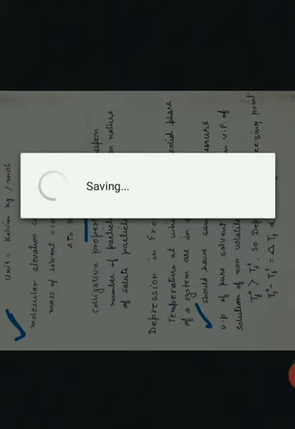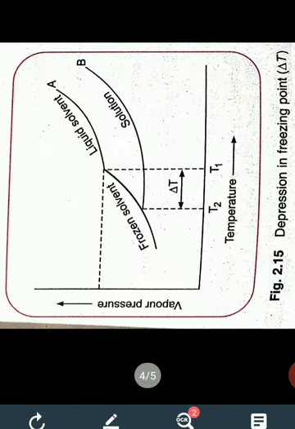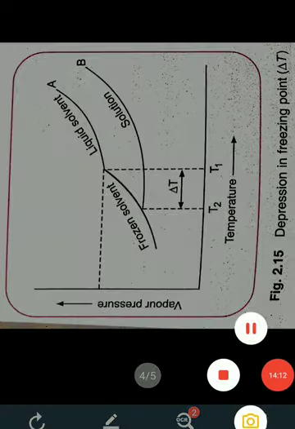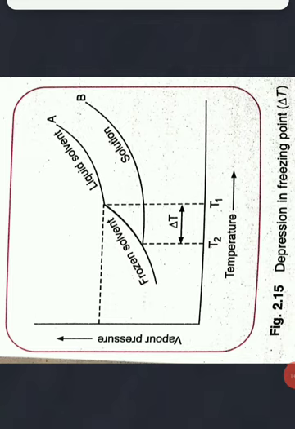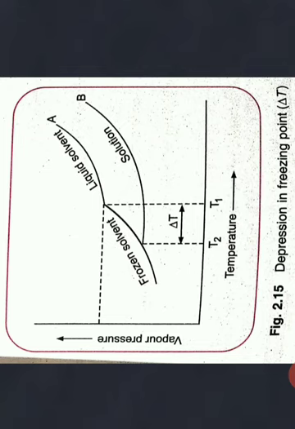Now this we can understand through a graph again. In this graph we can see that vapor pressure is plotted on the y-axis and temperature is plotted on the x-axis.